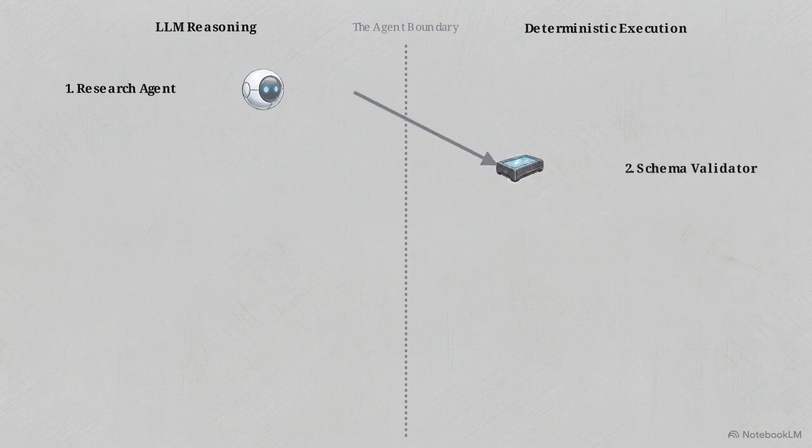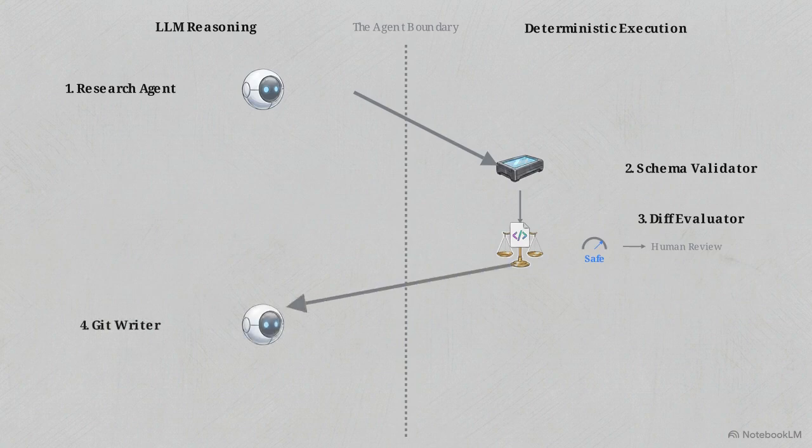The primary vehicle for enforcing deterministic state transitions in agentic memory is a 5-node LangGraph architecture. Node 1 is the research agent. It retrieves context and compares it against the existing state to prevent duplicate findings before outputting a structured JSON payload. Node 2 is the Schema Validator. It executes a programmatic check enforcing exact Markdown compliance before file operations occur. Node 3 is the Diff Evaluator. It generates a semantic diff score, deciding if a change proceeds or routes to a human supervisor.